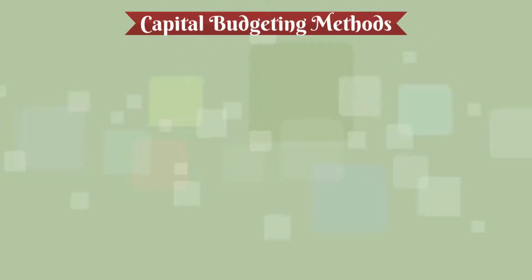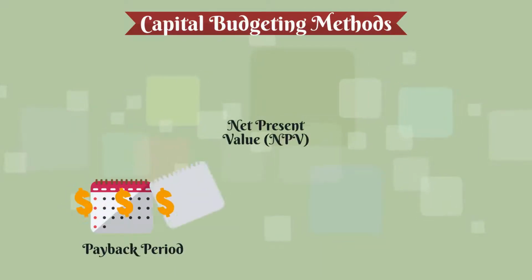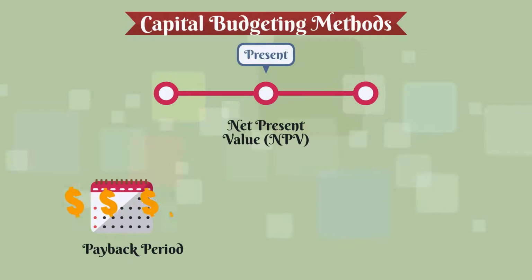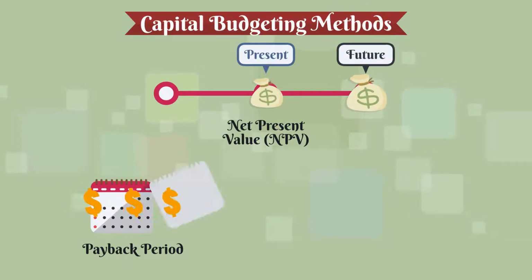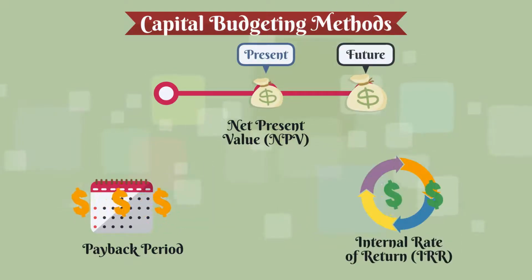In assessing the viability of capital investments, the following methods are used. First, the payback period. Second, the net present value or NPV, and the third one is the internal rate of return or IRR.